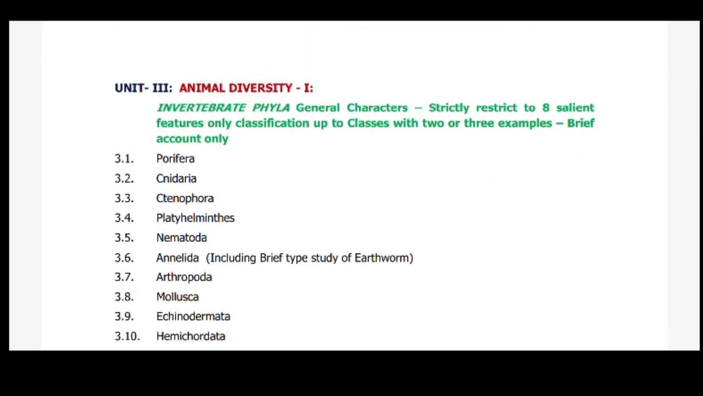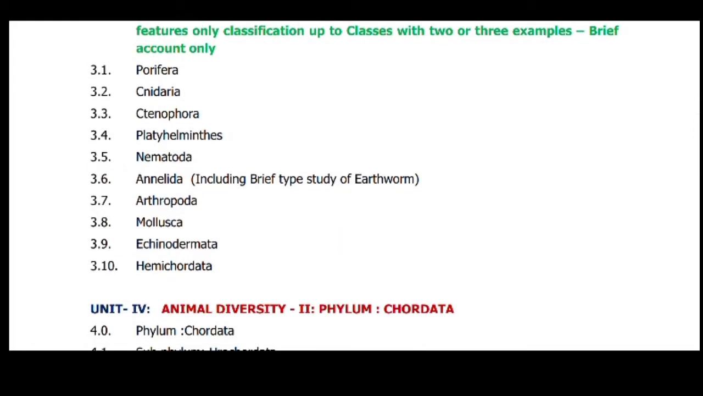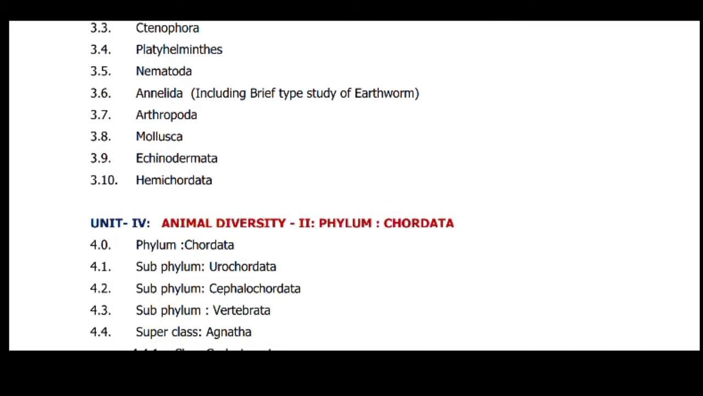Next one, animal diversity. Here, the 3rd and 4th units are divided into animal diversity 1 and 2. These two chapters are divided into invertebrate phyla and vertebrate phyla. So, animal diversity 1 consists of Porifera, Cnidaria, Ctenophora, Platyhelminthes, Nematoda, Annelida, Arthropoda, Mollusca, Echinodermata and Hemichordata. These are invertebrates. Then animal diversity 2 deals with chordates.